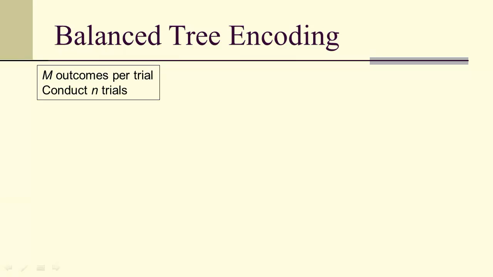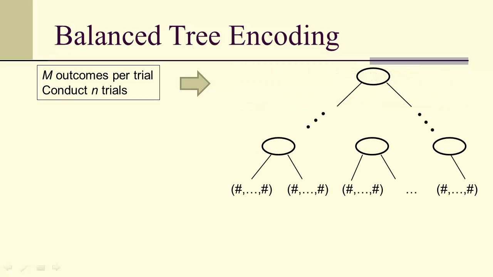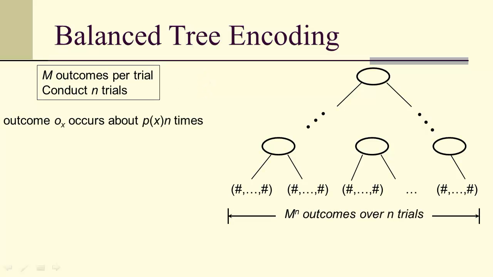So how does the balanced tree encoding work for when you don't have equally likely outcomes? Well, it's the same reasoning process we've used already. We apply the balanced tree to the m to the n possible results. We get our tree again. We've got our m to the n outcomes over n trials. And the key here is that the outcome O sub x occurs about p of x times n times.